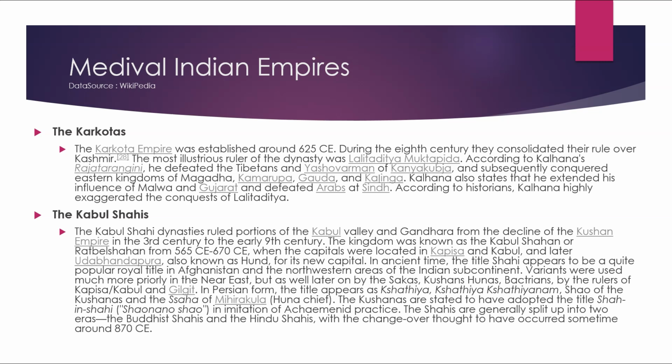In imitation of the Achaemenid practice, the Shahis are generally split into two eras, the Buddhist Shahis and the Hindu Shahis, with the change over thought to have occurred sometime around 870 CE.